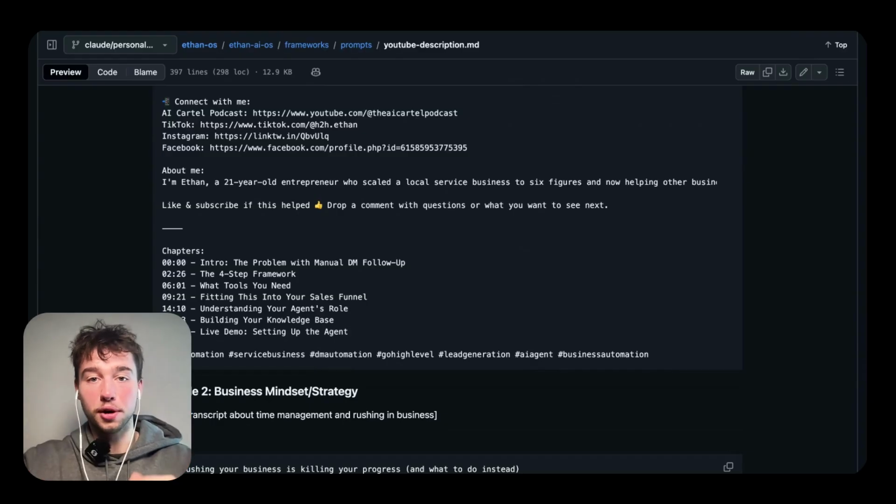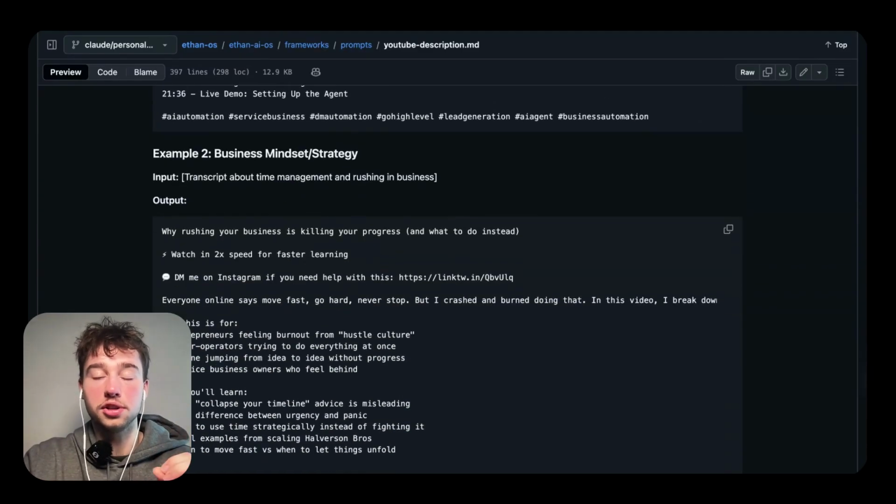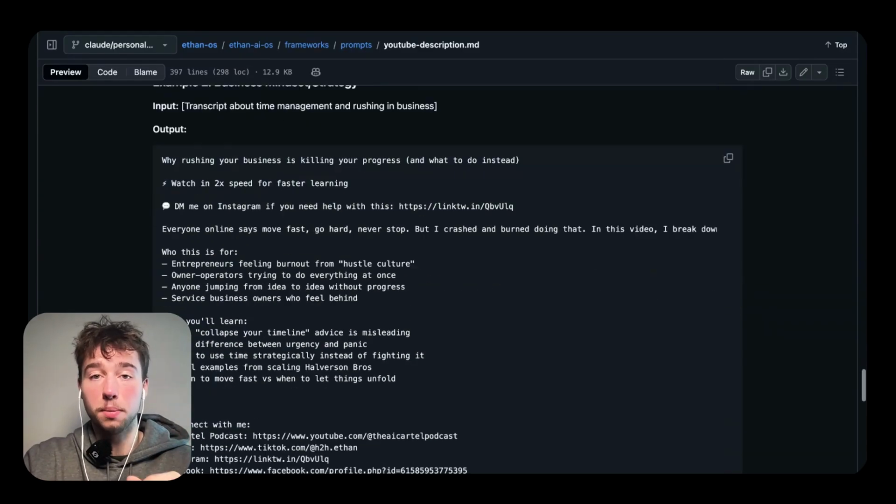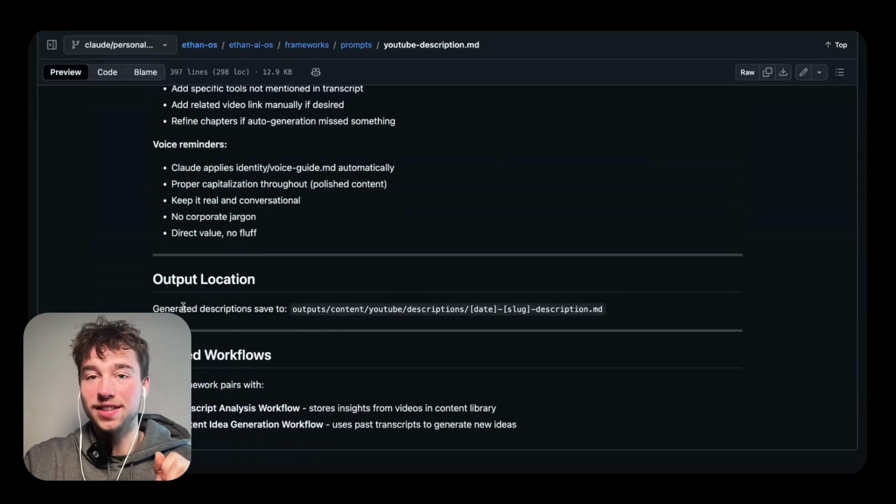That's the most important part. If you can provide it with at least 2 to 3 real world examples, it's going to give you perfect outputs every single time. And then I also have the output location, so where it's supposed to save these descriptions and how it's supposed to title the descriptions, if that makes sense.